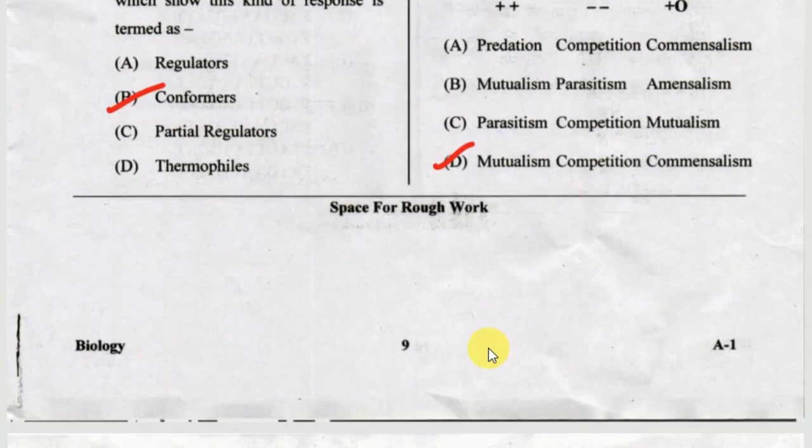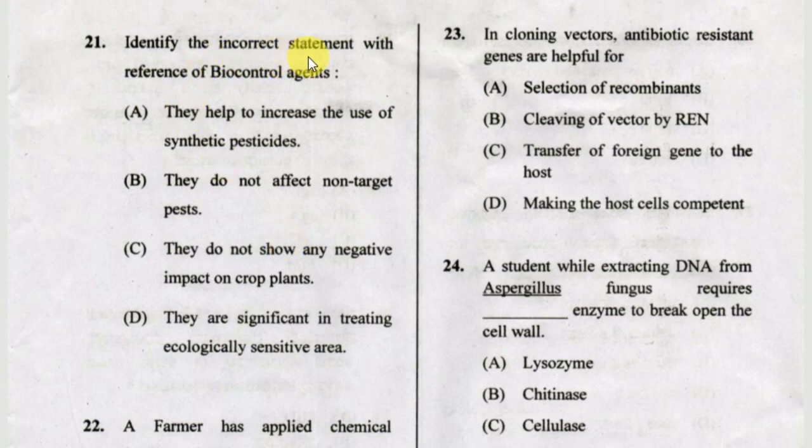The next one is, identify the incorrect statement with reference to biocontrol agents. Option A, they help to increase the use of synthetic pesticides. Option B, they do not affect non-target pests. Option C, they do not show any negative impact on crop plants. Option D, they are significant in treating ecologically sensitive areas. The correct answer is option A, they help to increase the use of synthetic pesticides.